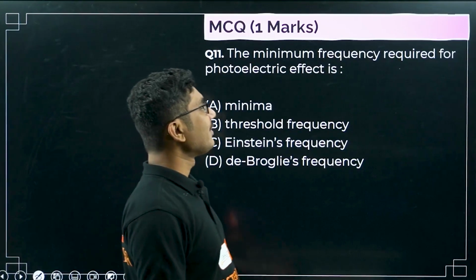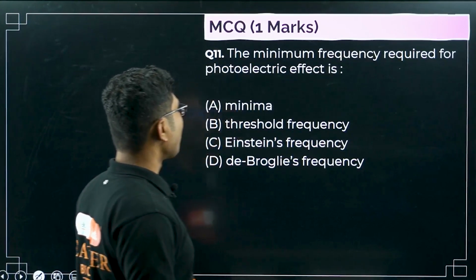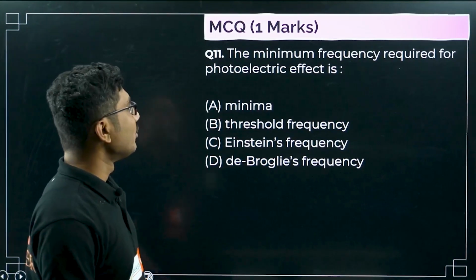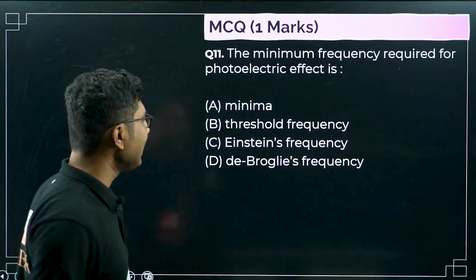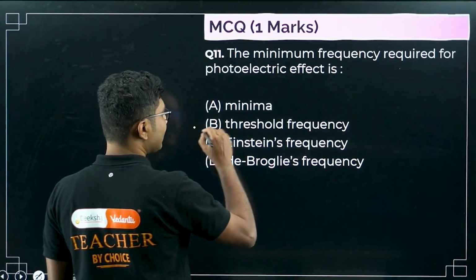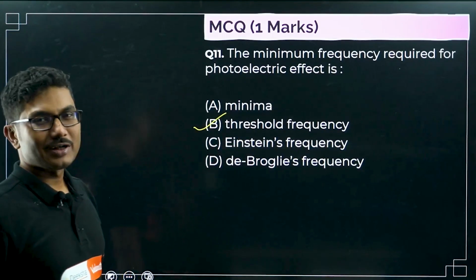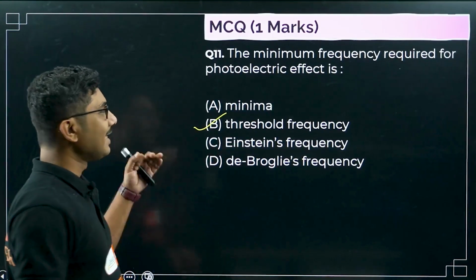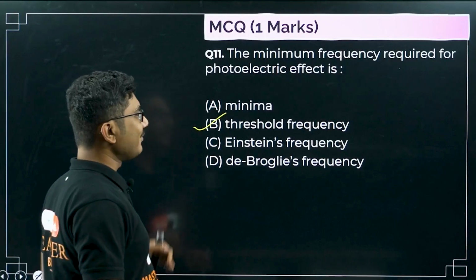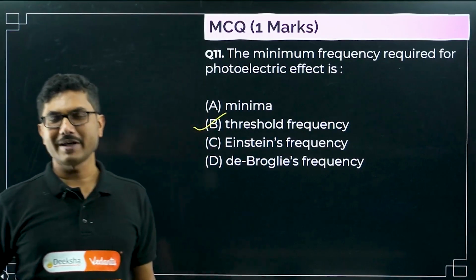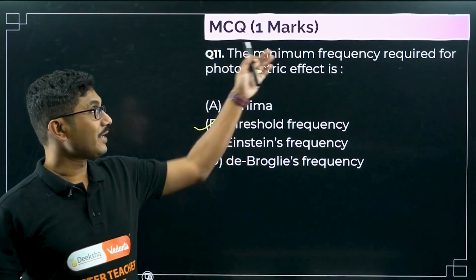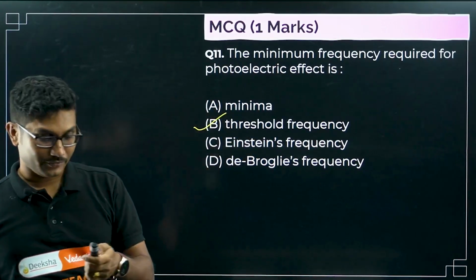The minimum frequency required for photoelectric effect is known as: minima, threshold frequency, Einstein's frequency, or de Broglie's frequency. No, it's not Einstein frequency, it is not de Broglie's frequency, obviously not minima, it is called threshold frequency. We already know that the minimum frequency required for photoelectric effect is called threshold frequency. From there you can even write the definition of threshold frequency.